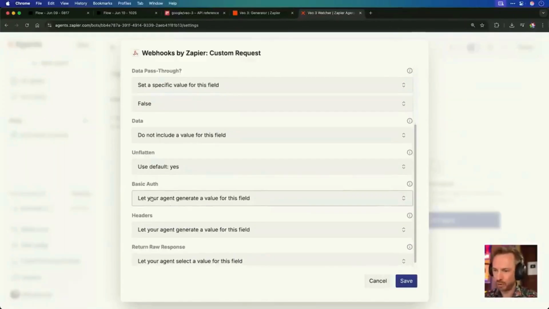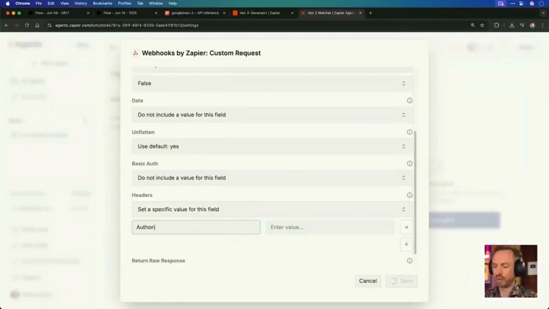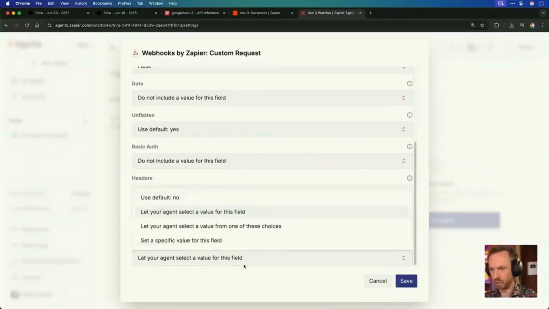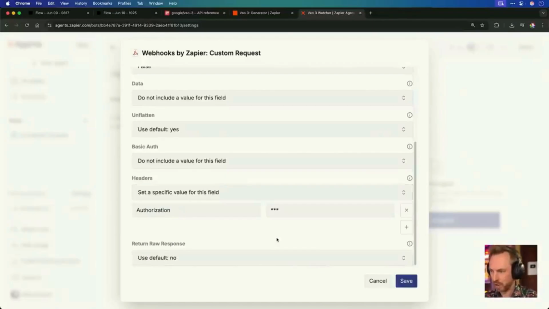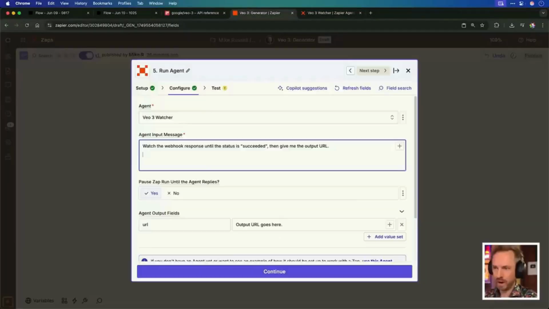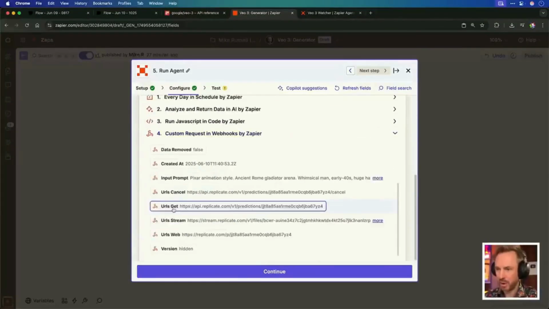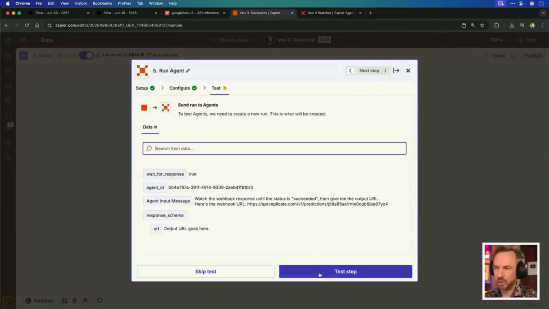For basic auth, we'll leave that as do not include the field. And then for headers, authorization. And again, so our agent can see things, we'll put in our API key here. We'll leave this all as use default, which is no, and then save what we've got. One extra thing we need to add to our agent input is here's the webhook URL, and that will come in from our custom request, and we want the GET URL. With that done, we should be able to test this step.